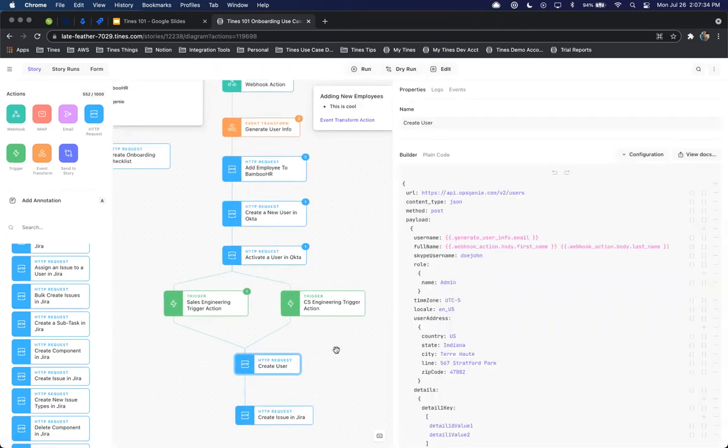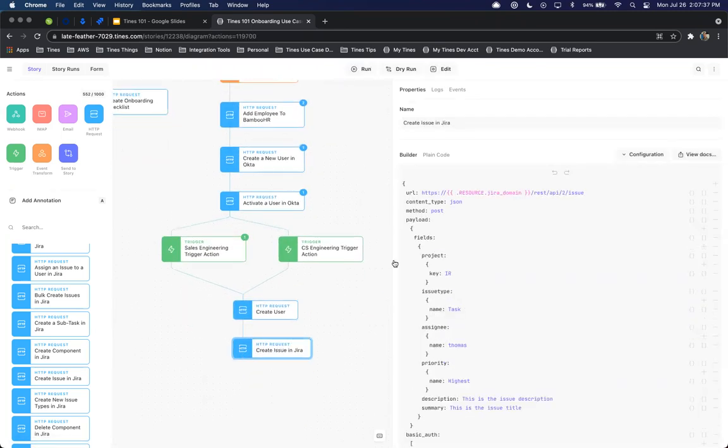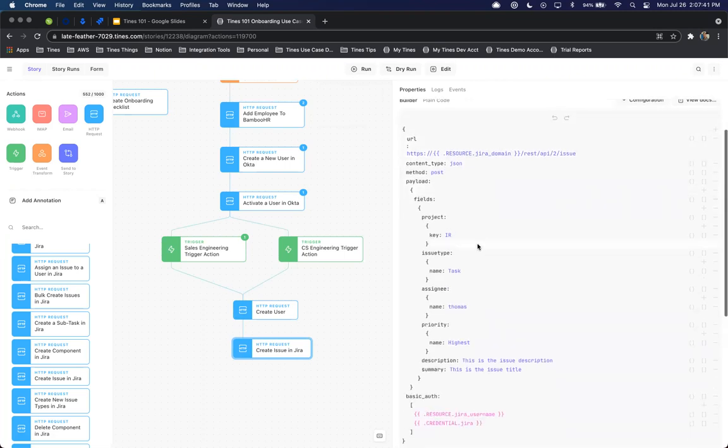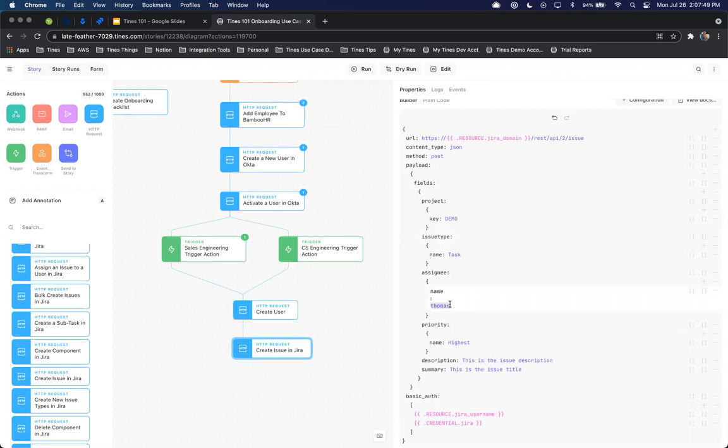And now I have that here. For my issue in Jira, again, we're going to call that resource variable. We'll update our key to be demo, leave the issue type as task, and for the name, we can do unassigned.